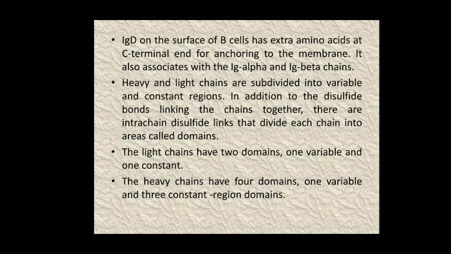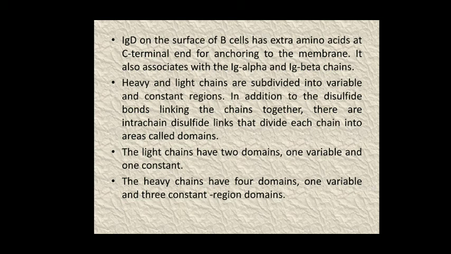Now these antibodies which are present on the surface of B lymphocytic cells possess extra amino acids at their C-terminal end. These are meant for anchoring in the membrane, that is, it is also associated with the immunoglobulin alpha and beta chains. The heavy chain and the light chains, which are part of these IgD antibodies, are divided into variable region and constant region like the other types of antibodies, and these are linked with each other by disulfide linkages, that is, inter and intrachain disulfide linkages are observed within these IgD antibodies.